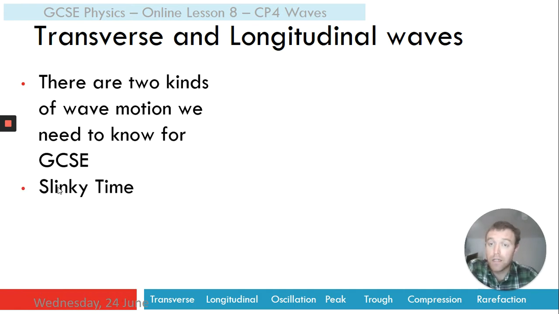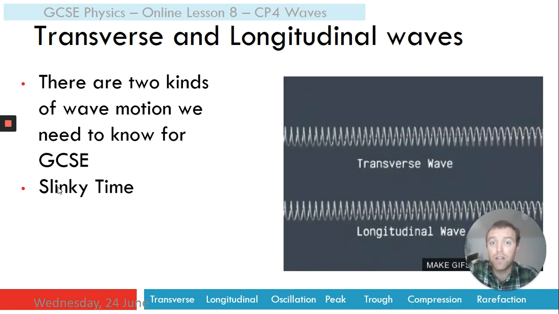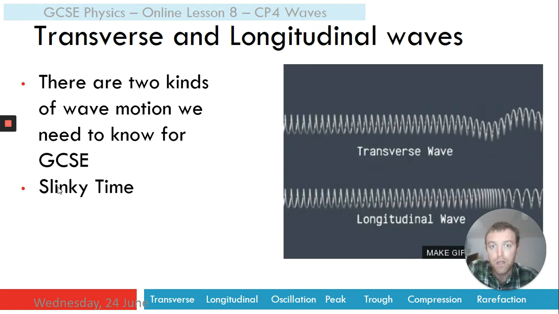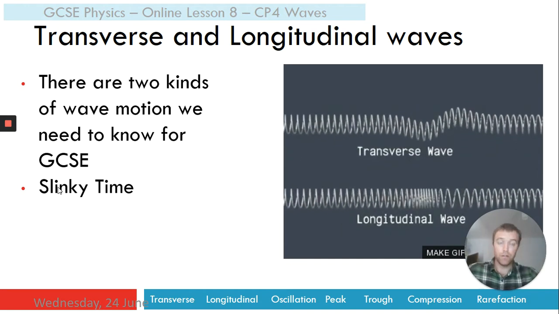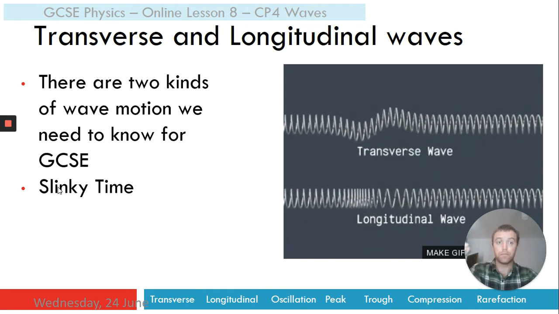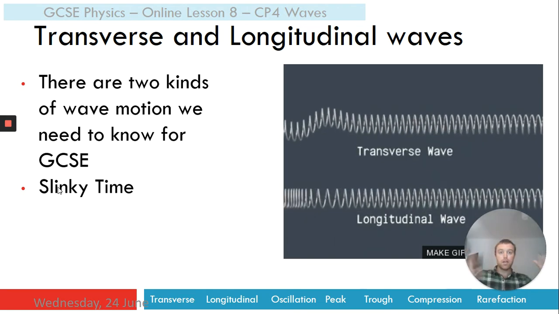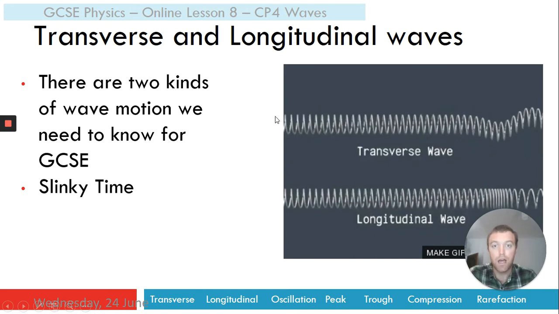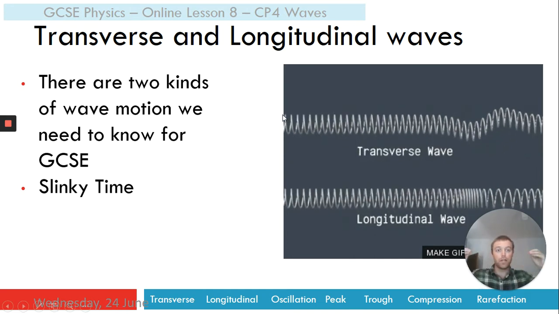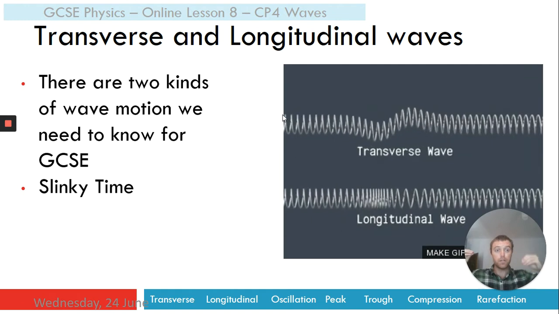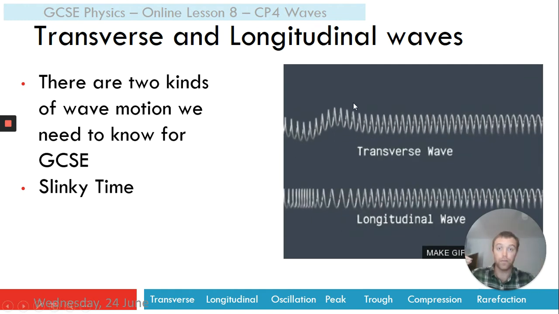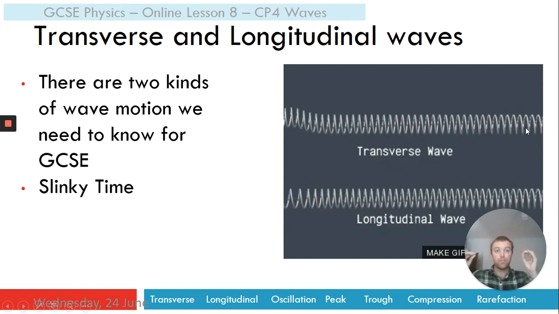Let's get a slinky out. So slinkies are really fantastic for showing different wave motion because we can quite easily show both transverse and longitudinal. I don't have an actual slinky. I have a GIF of a slinky instead. Here we go. So a slinky is a big spring, if you don't know what I'm talking about with a spring. If we pull out the slinky across the table, for example, and I get my hand and I move it, so I pull the slinky out this way. If I move my hand up and down, I can create a transverse wave like this. If I move my hand forwards and backwards on the slinky, I can create a longitudinal wave.